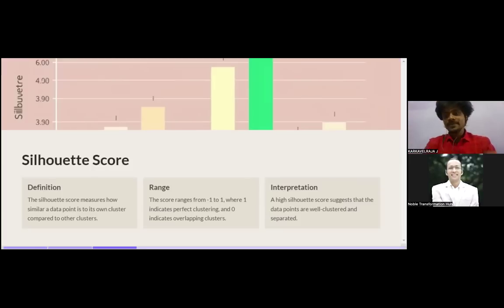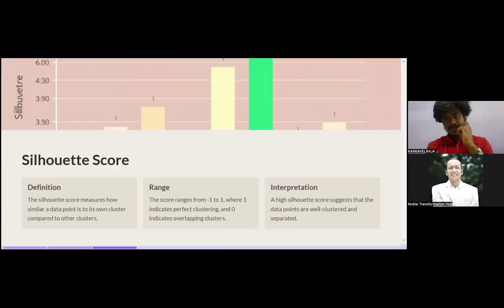So the silhouette score, what is its definition? The silhouette score measures how similar a data point is to its own cluster. It should be very similar: the more similar the data points are within their own cluster compared to the other clusters, the higher the silhouette score. That's the first element and characteristic of the silhouette score.